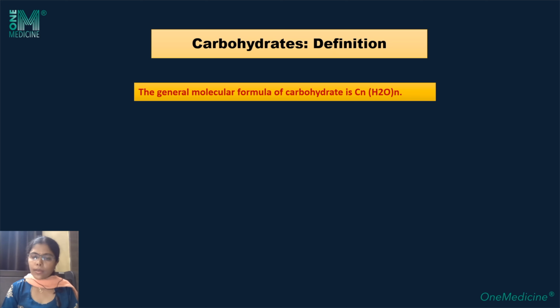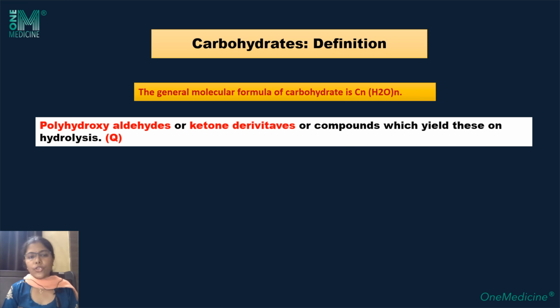After that, the definition of carbohydrate changed to polyhydroxyaldehydes or ketone derivatives or compounds which yield these on hydrolysis. So this is the standard definition of carbohydrates. That means they have two functional groups. Either they have the aldehyde or they have the ketone group as the functional group.